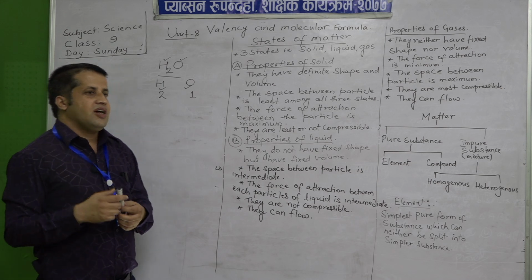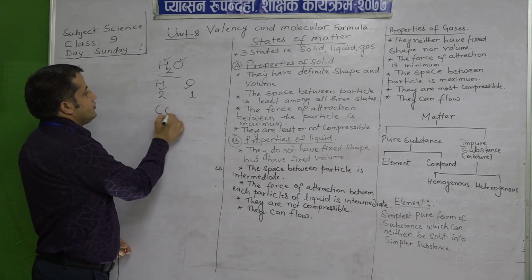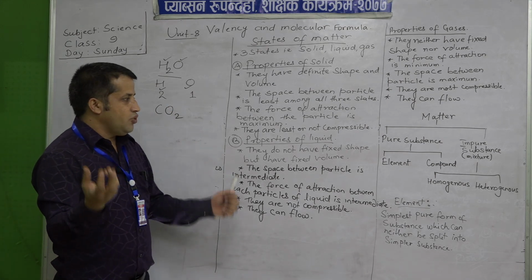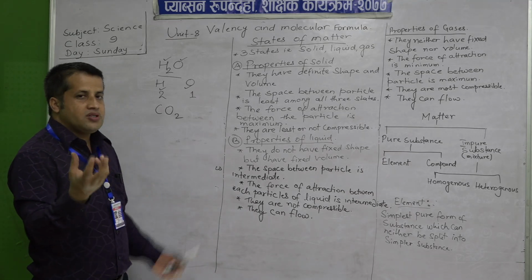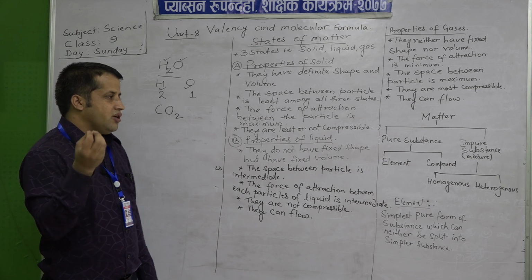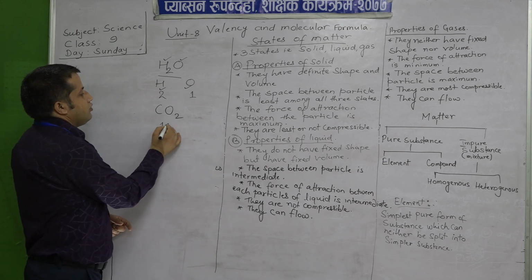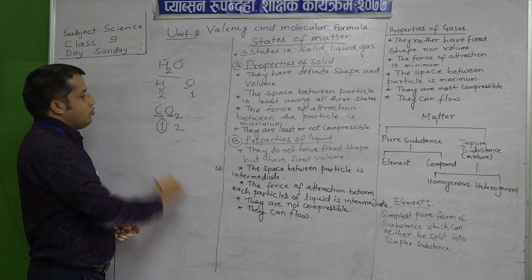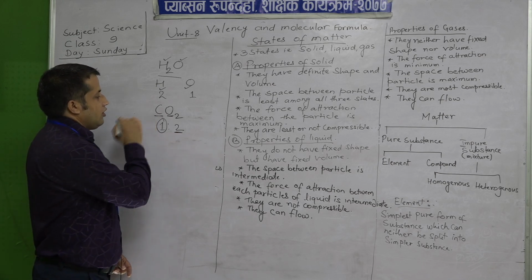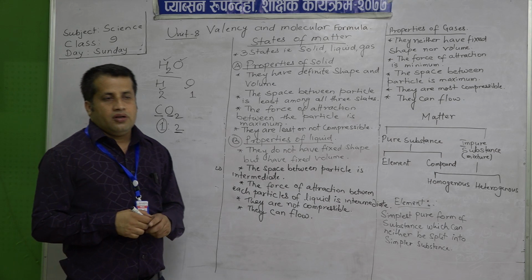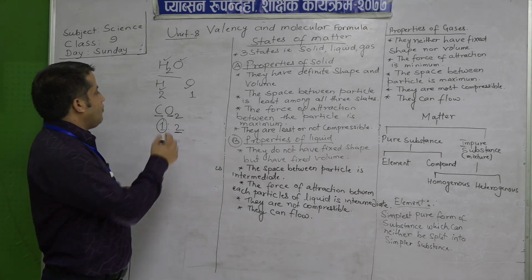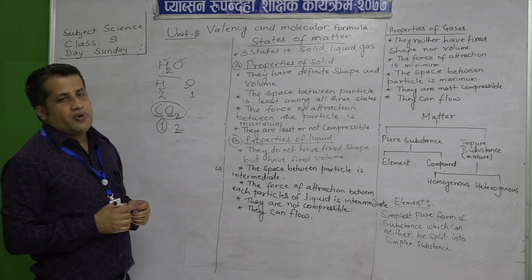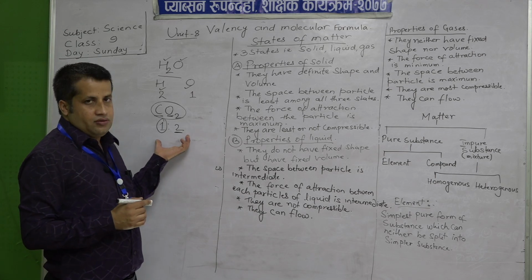Similarly, another example, carbon dioxide, is also a compound. It is a pure substance. Why? Because the elements are combined together in a fixed ratio of 1:2. That is, the carbon atom is 1 in number, whereas 2 atoms of oxygen are there to form 1 molecule of carbon dioxide. So, we can say carbon dioxide is a compound.